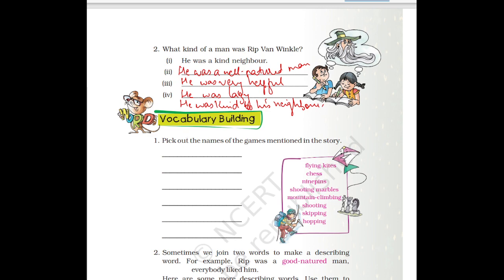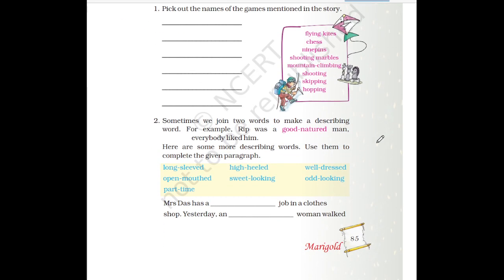Okay. Then vocabulary building. Pick out the names of the games mentioned in the story. Here a few game names are given. You have to pick what games are mentioned in the chapter. So flying kites is there, chess is not there, nine pins is there, shooting marbles is also there, mountain climbing is not there, shooting is not there, skipping is not there, hopping is not there. So only three games are mentioned: flying kites, nine pins, and shooting marbles.